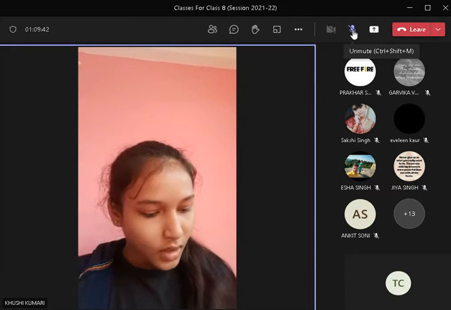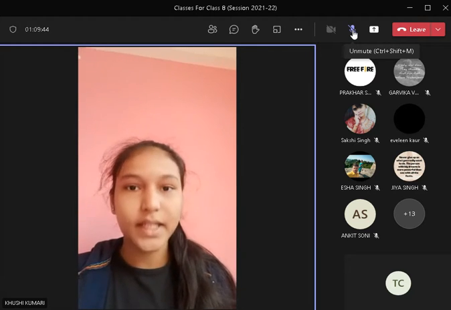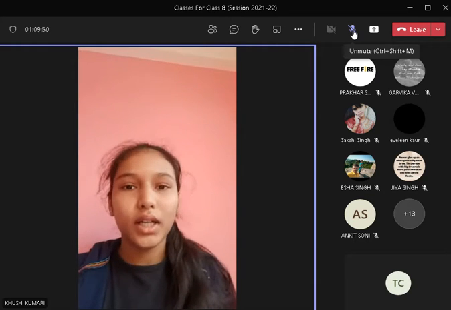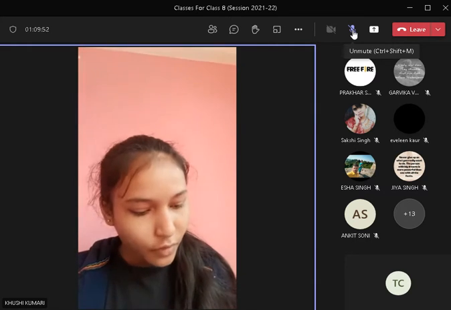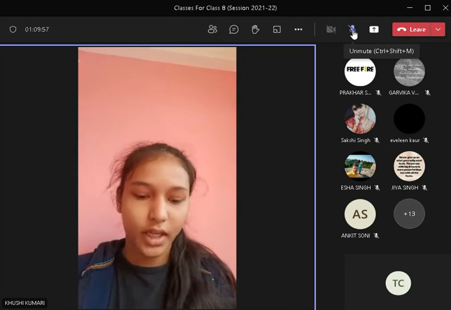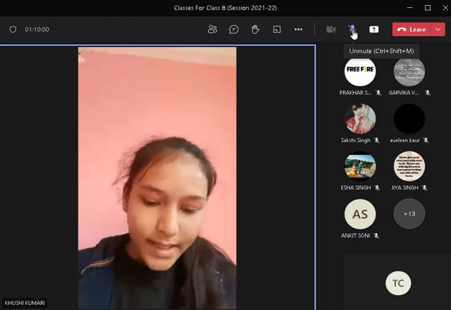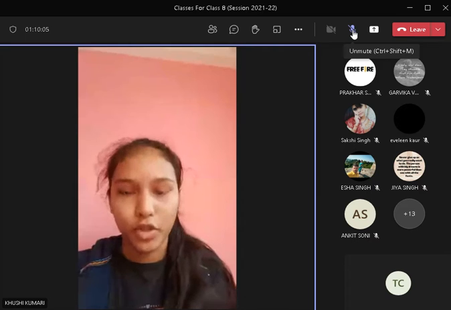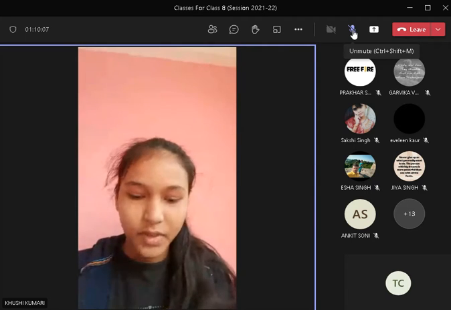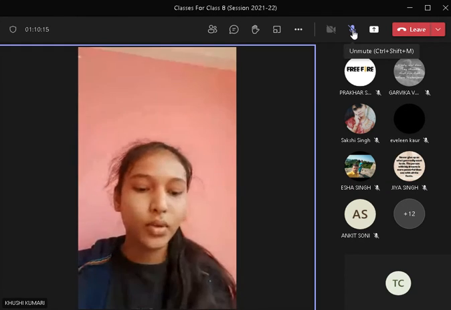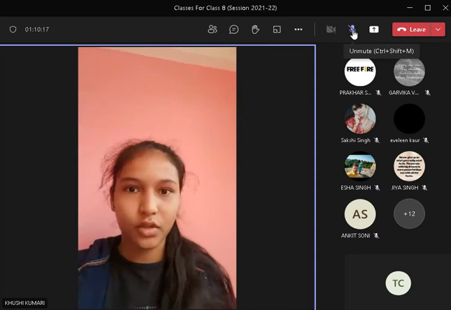For example, the cake was cut by Rita. It's in passive voice. We give more importance to the cake rather than who cut the cake. In active voice, Rita cut the cake, so we give more importance to Rita rather than the cake. Sentences with intransitive verbs do not require an object, so intransitive verbs cannot be transferred into passive voice, and this is a fact. Then we'll see through the tenses how we can change active voice into passive voice.